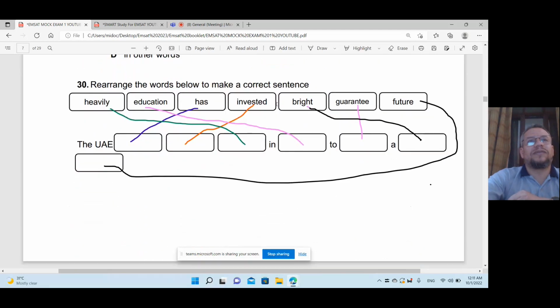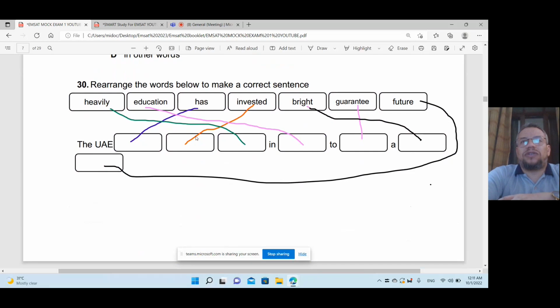Good, that's right. Rearrange the words. Okay. Here, the UAE has invested, followed by verb in the third shape. So has invested. Okay, next. Has invested heavily, adverb in.